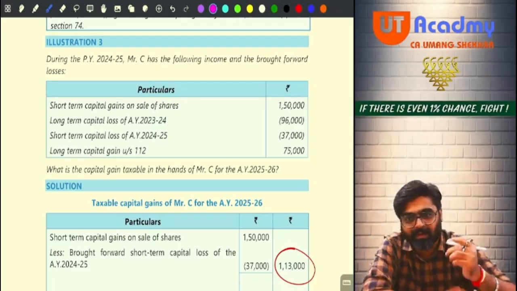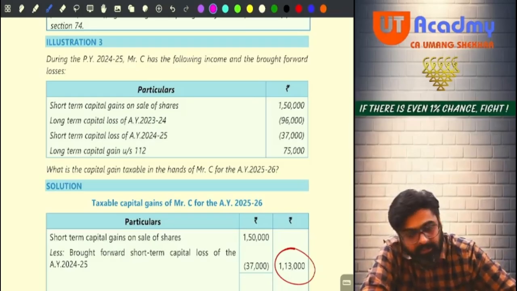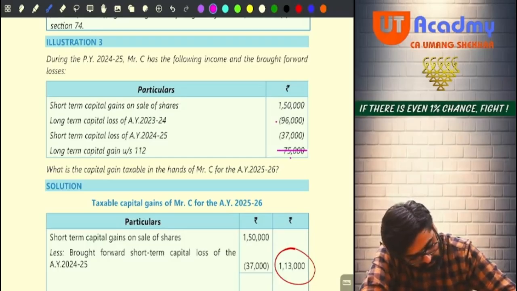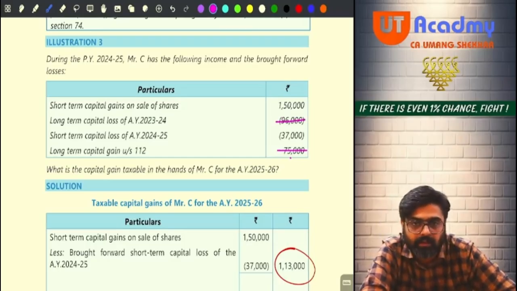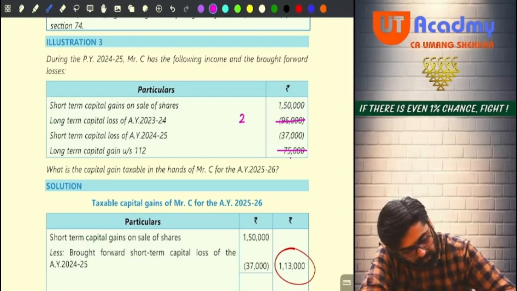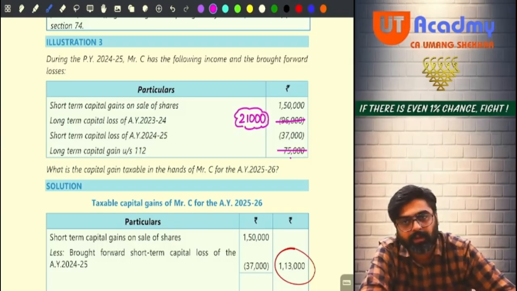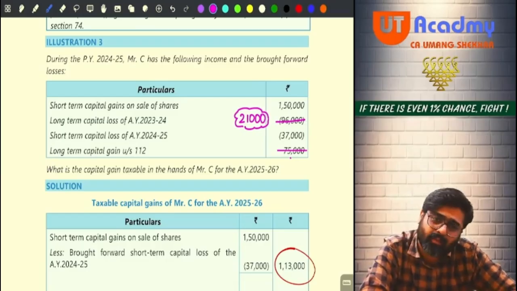Yes or no? So do you have a long-term capital gain? 75,000. Do you have a long-term capital loss? 96,000. So if you set off this against long-term gain, entire long-term gain will vanish. So how much will still remain? 21,000 of long-term capital loss will still remain. Can you set it off against short-term gain? Can you set off the long-term loss against short-term gain? No. So you will directly carry forward. Will it be carried forward?